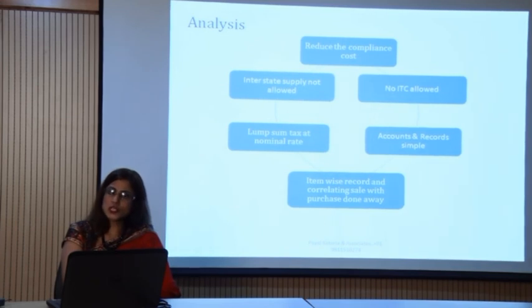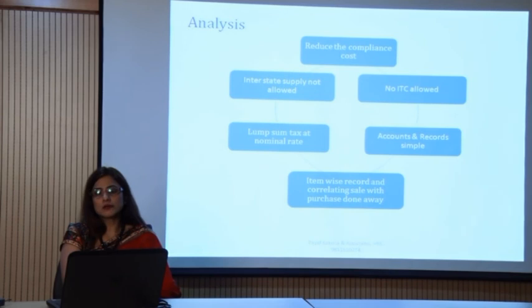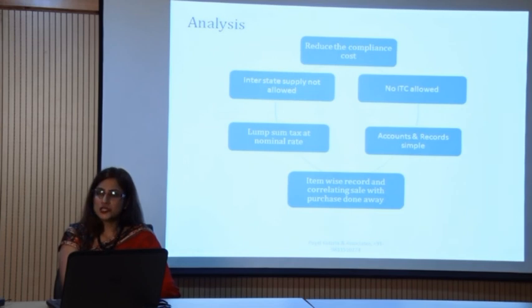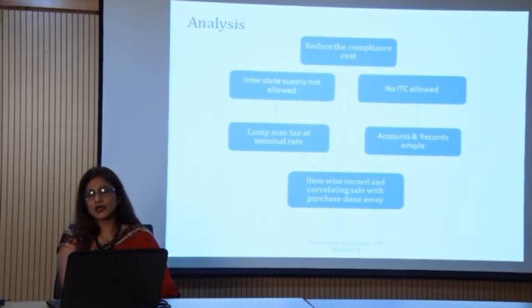Another advantage, composition dealers are supposed to pay a lump sum tax at a very nominal rate. This is also an advantage, because I have seen many restaurant people charging the wrong rate of taxes. Initially they were not clear whether to apply the 12% rate, 18% rate, or 5% rate.